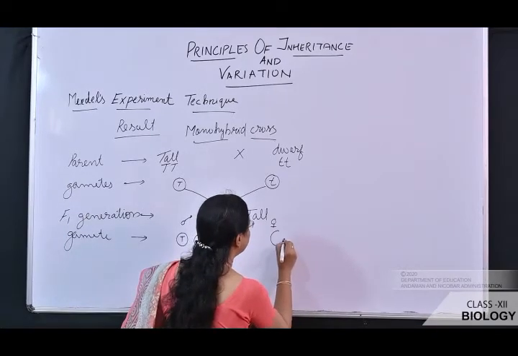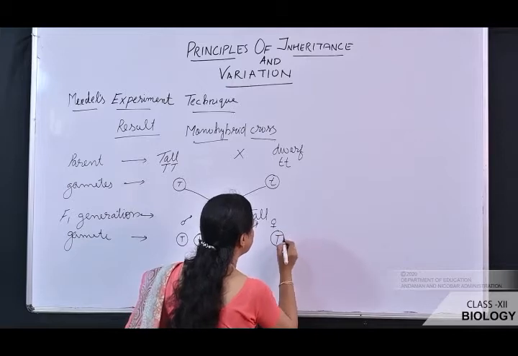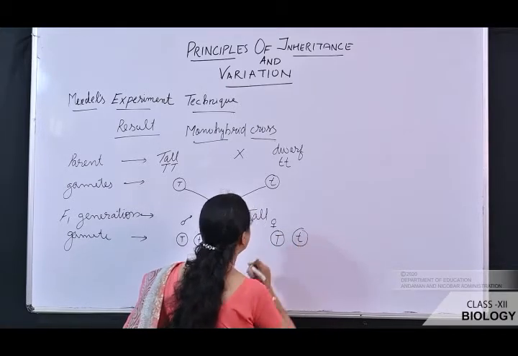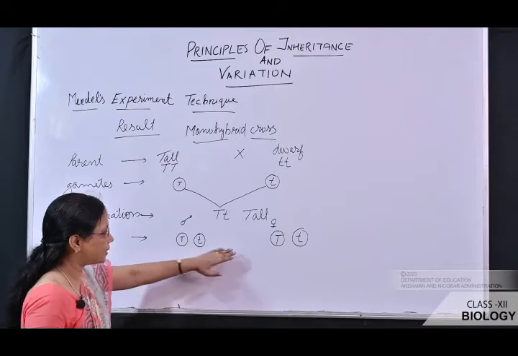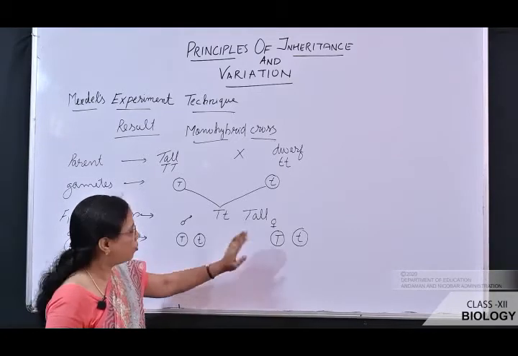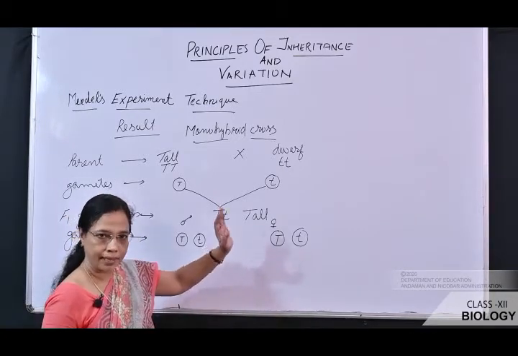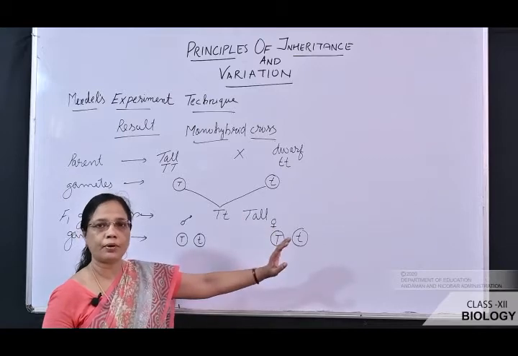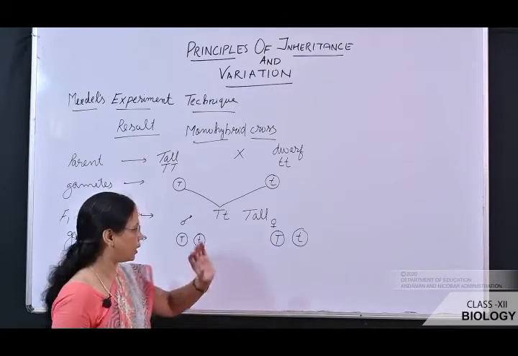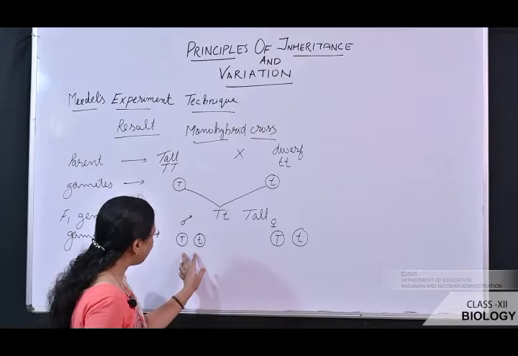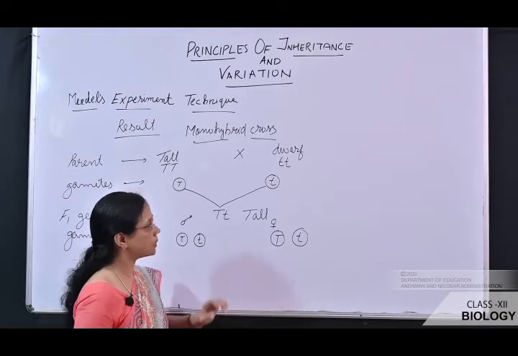Here also this gamete will receive capital T and this gamete will also receive capital T, as it is a bisexual flower. Both the male and female reproductive organs are present in the same flower, so they produce male gametes and female gametes.